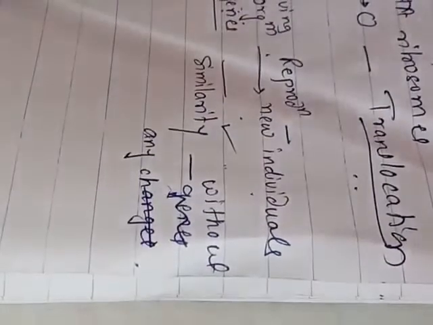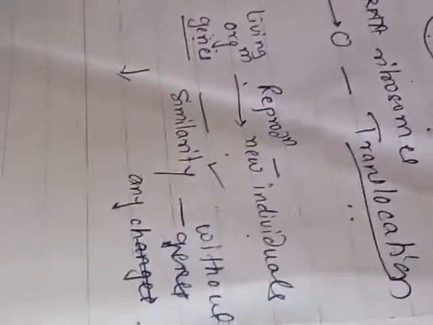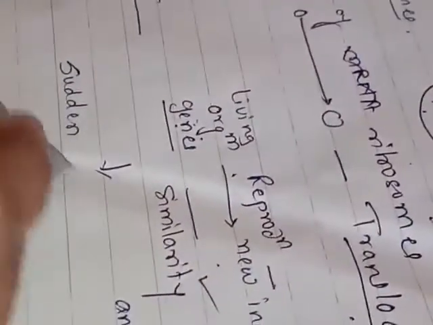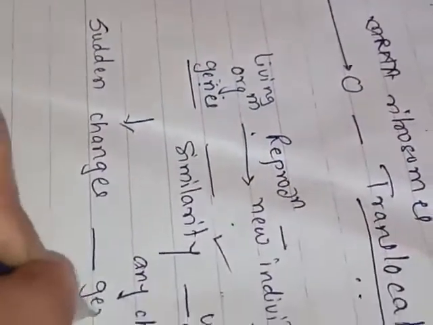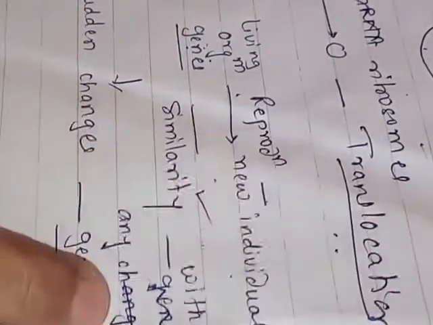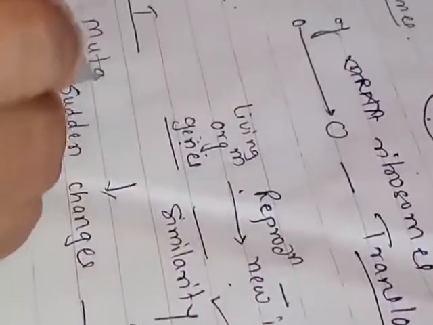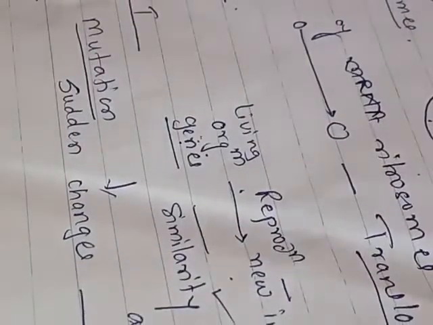So some of the characters from the parent are transmitted to the next generation during reproduction. But sometimes during reproduction, sudden changes occur in some of the genes. When sudden changes occur in some of the genes, we call this process mutation. So how do these changes take place?